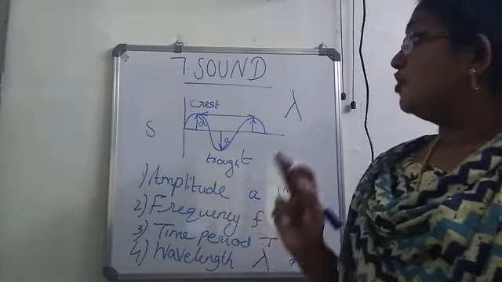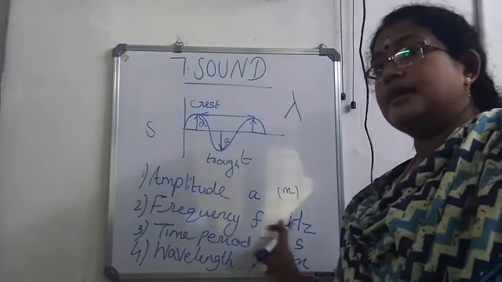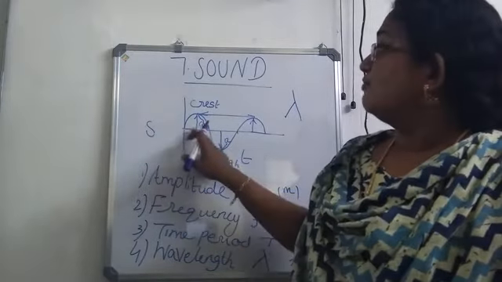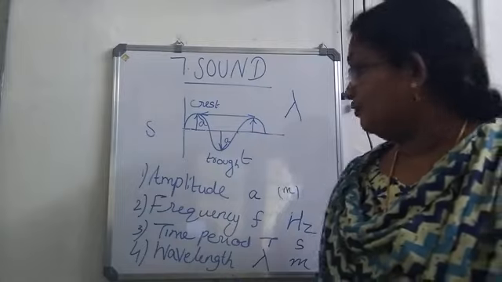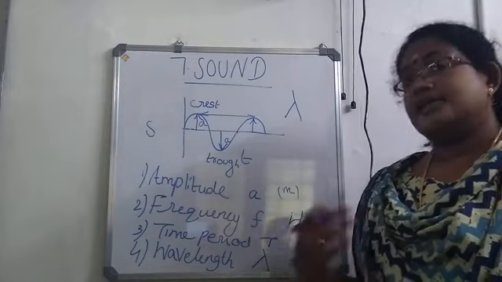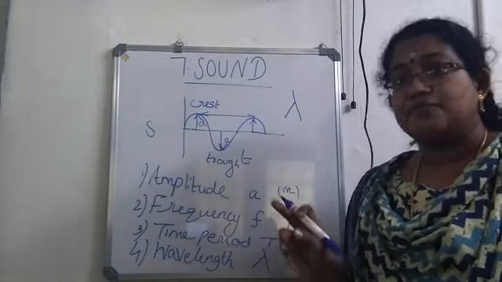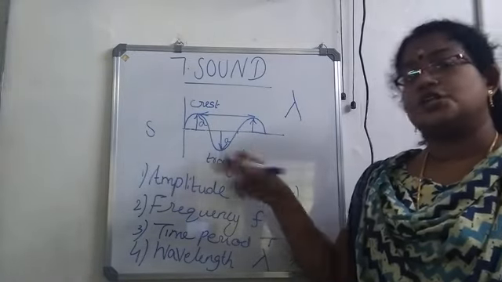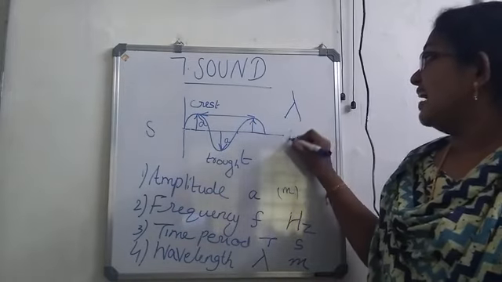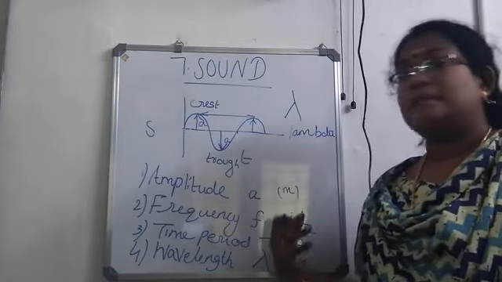Then number of waves produced in 1 second can be called as frequency. F. Its unit is hertz. Time taken to complete one wave. One wave means one crest and one trough. So that is known as time period. Its unit is second. Then the next one is wavelength. Wavelength is the length of a wave or the distance between two consecutive crests or troughs. That can be called as wavelength. It is read as lambda. Okay. Lambda, and its unit is meter.